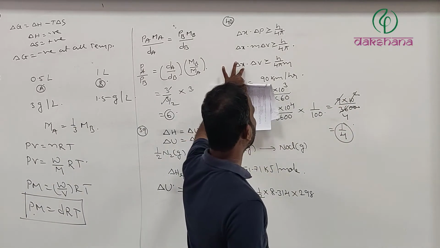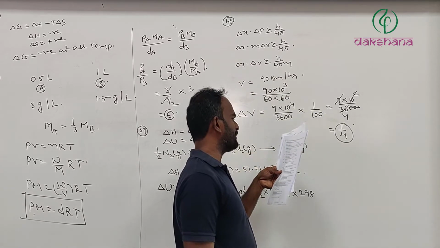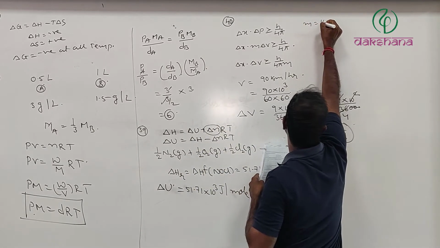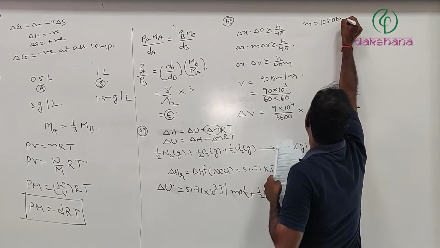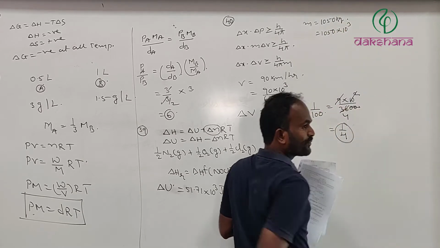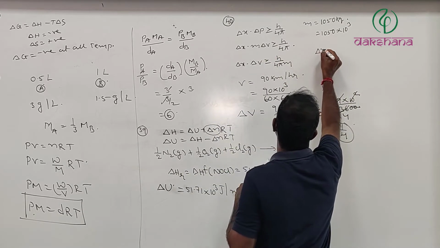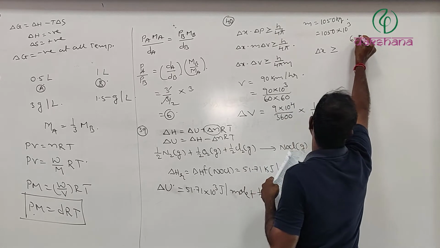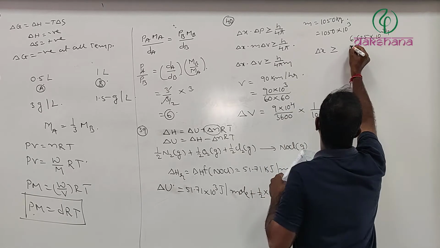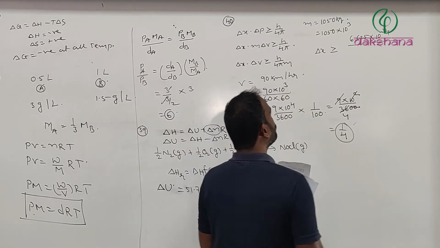Now, as we know, delta X we have to calculate. Mass is also given. Mass is 1050 kg, that is equal to 1050 into 10 cube grams. And h value we also know. Now I am going to substitute: delta X is greater than or equal to 6.625 into 10 power minus 34, because it is in joule second. Otherwise, in erg second it is going to be 10 power minus 27.